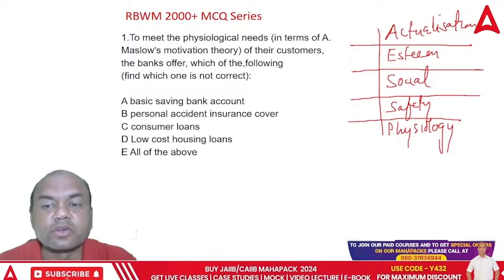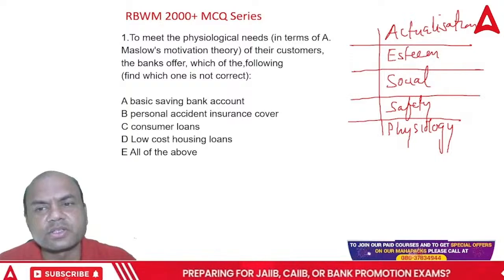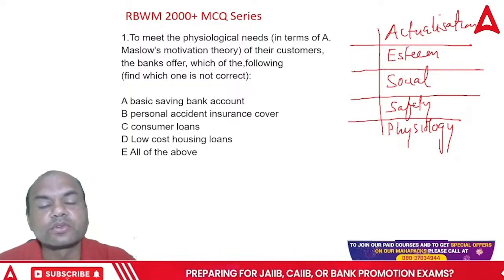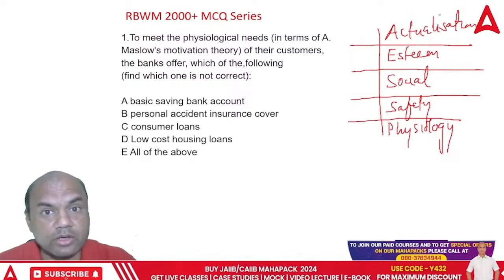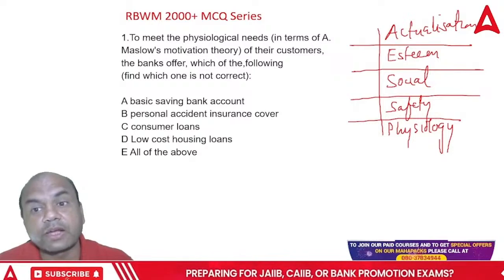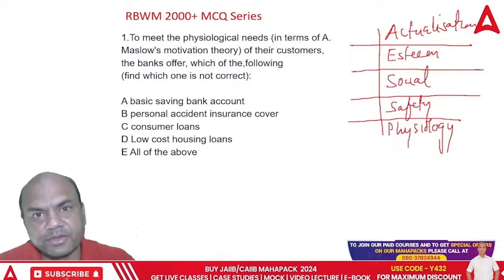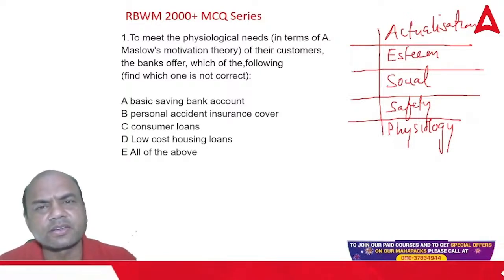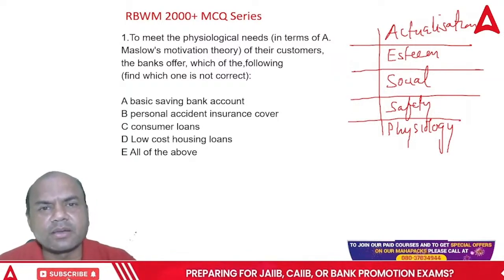Then this person goes for some saving, safety, some insurance, slight insurance, social. This person goes for some car, okay, means mid-size car, not a high-end car. This person, esteem, goes for this higher level car, flat also, bigger flat. This is the actualization person, means roughly retired, at the age of 60 or something. So that person doesn't need any of these remaining products now.